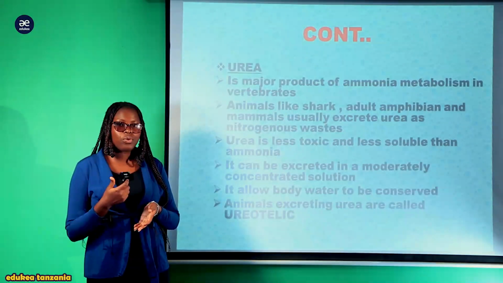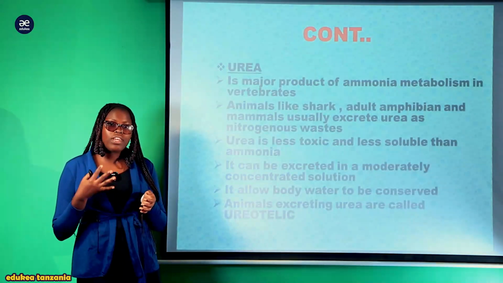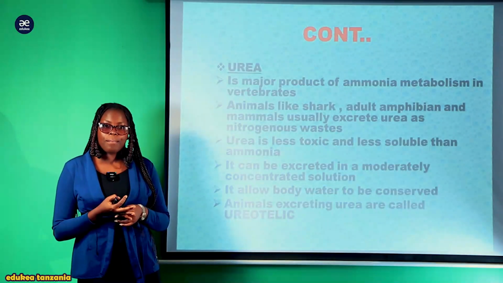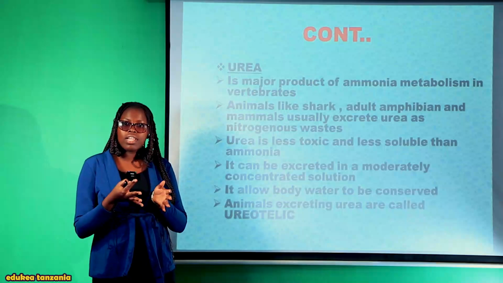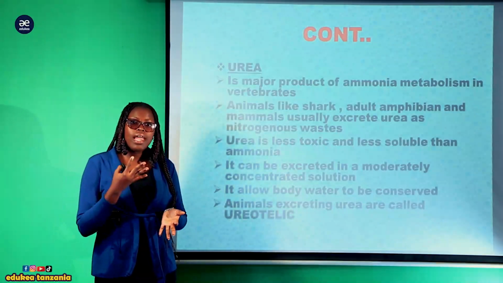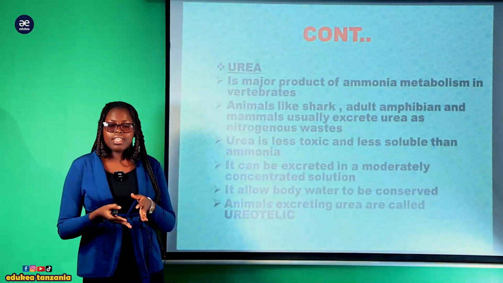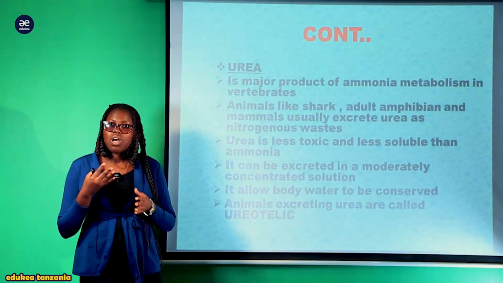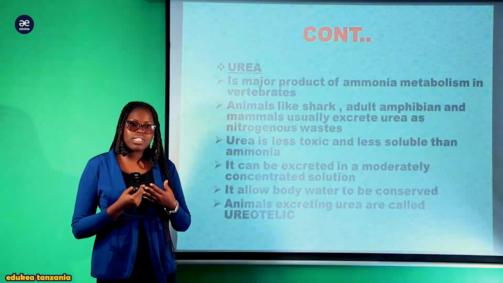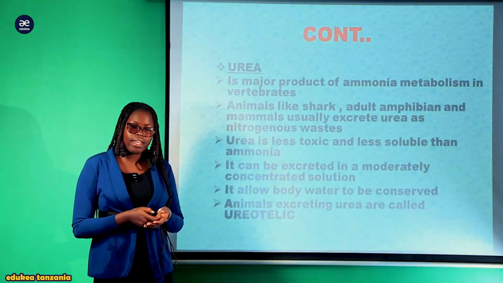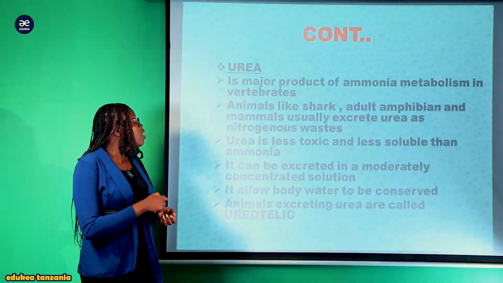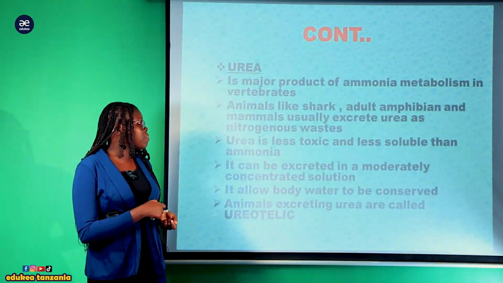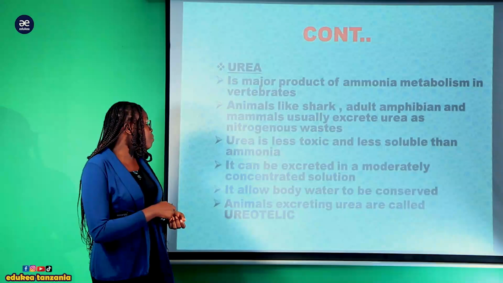Another nitrogenous waste ni urea. Urea, it is less soluble and less toxic as compared to ammonia. This kind of waste requires only a little amount of water so as to be eliminated out of the body. This kind of nitrogenous waste is eliminated by terrestrial living organisms. Kwa mfano kama sisi human being tunakuwa tuna excrete urea in form of urine. Now, urea is a major product of ammonia metabolism. That's why we call it nitrogenous waste.